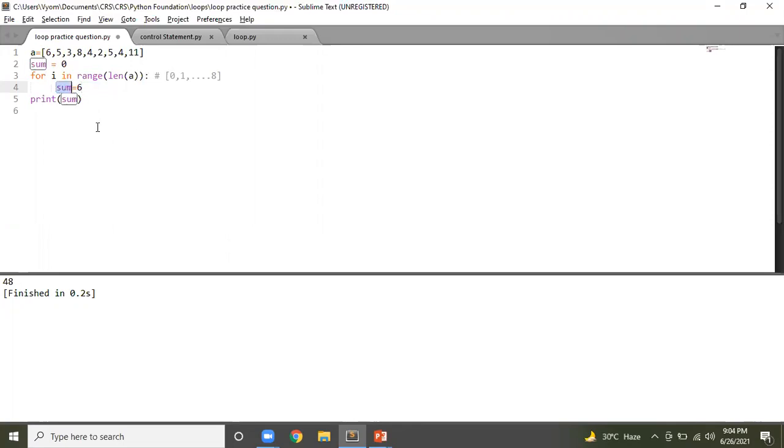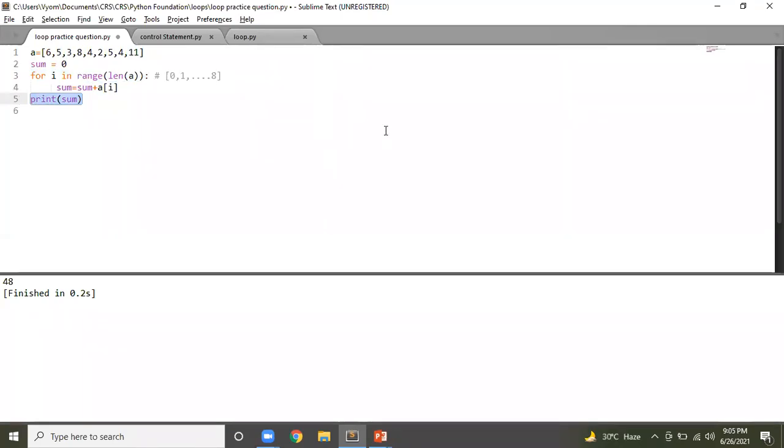So sum becomes 6, and we are not printing it right away, we are just storing it until our loop continues. So now again, what will happen? This is 6, the second value is 5, so you get 11. Then this is 11, this is 3 for the third iteration, 3 plus 11 is 14. Then again this is 14, 14 plus 8 is 22. Then 22 plus 4 is 26, 28, 33, 37, and then 48. Clear everybody? And at the end you print the value.